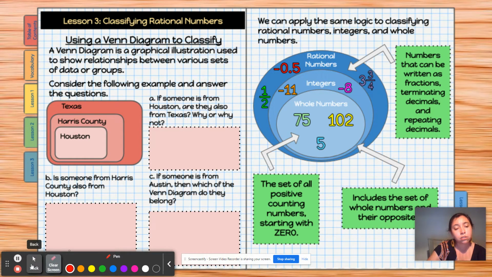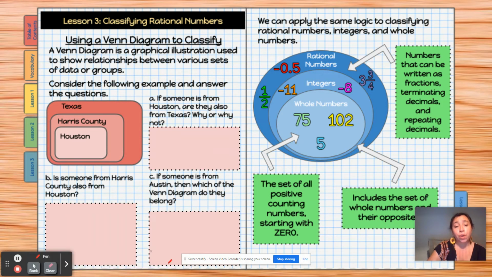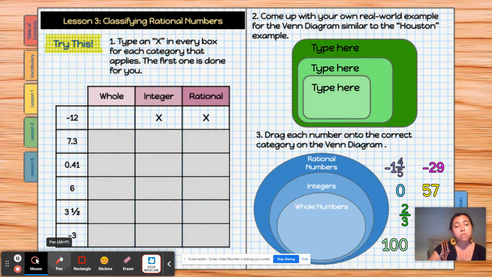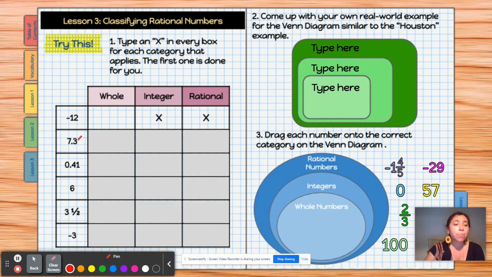Clear this. Make sure you watch the whole video, okay? Because we're still covering a lot of what you might see. So here, use my pen. Type an X in every box, every category that applies. So 7.3 would not be a whole number, but it is a rational number. 0.41 is going to be a rational number. Remember, an integer is straight up negative or positive. 6 is a whole number, an integer, and a rational number.